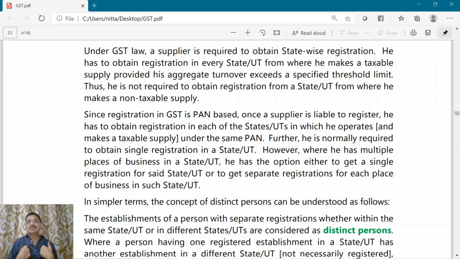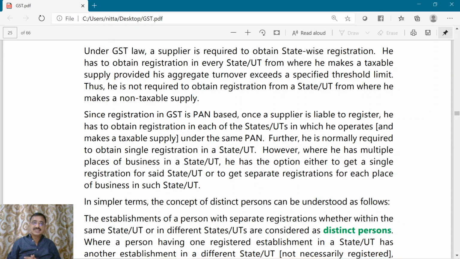Let us say I want to carry on the profession of chartered accountancy. I want to establish my head office at Vijayawada, and branch offices at Hyderabad, Bombay, Chennai, Calcutta and New Delhi. Right? How many PAN numbers will I have? I have only one PAN number.